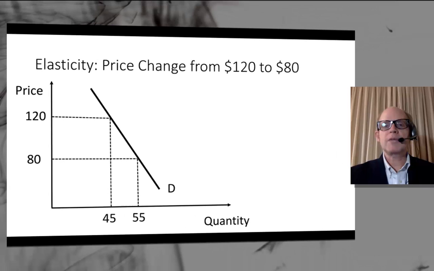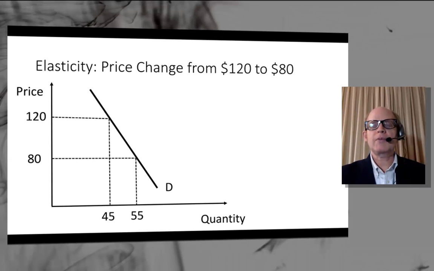So here's another example. In this case, instead of looking at a price increase, we'll look at a price decrease. So let's say the price started at $120 and it went down to $80. At a price of $120, the quantity demanded was 45. And then when the price fell, the quantity demanded went up to 55. So we can go through the calculations.